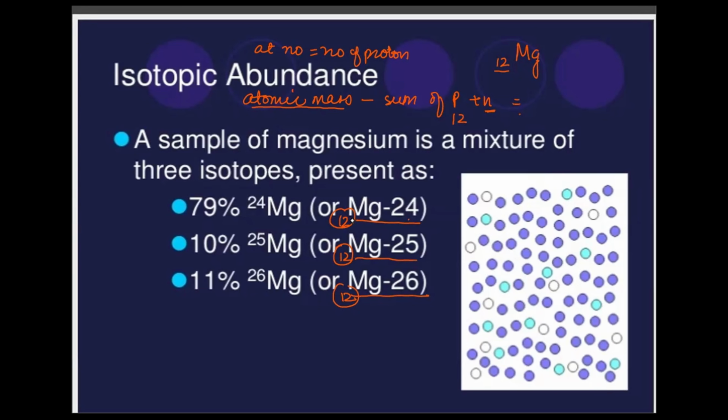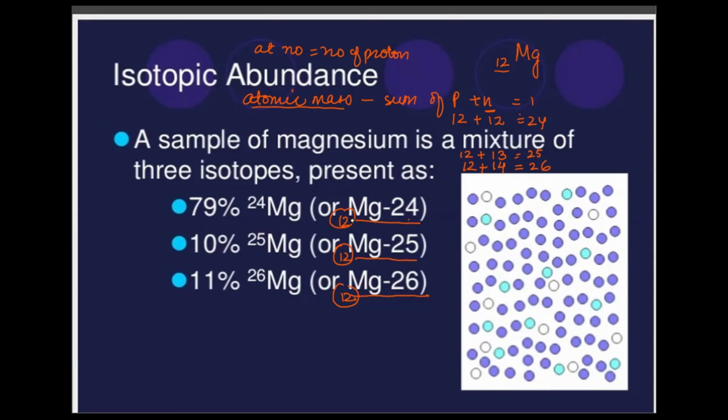If the atomic mass in one case is 24, its atomic number is 12, and its neutron number is again 12. The atom with a mass of 25 will have atomic number 12, but its neutrons are going to be 13. And the atom with mass 26 will have 12 protons, but its neutrons are going to be 14.